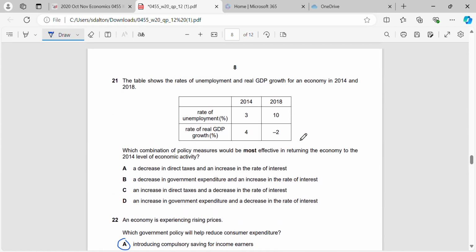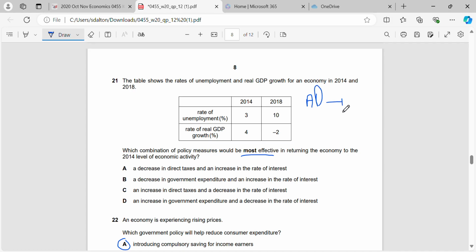Okay, 21. The table shows the rate of unemployment and real GDP growth for an economy in 2014 and 2018. Which combination of policy measures would be most effective in returning the economy? So we can see here our real GDP has gone from being positive to negative, and the unemployment rate has increased. What's that telling us that we need to do? It's telling us that we need to move our AD to the right.